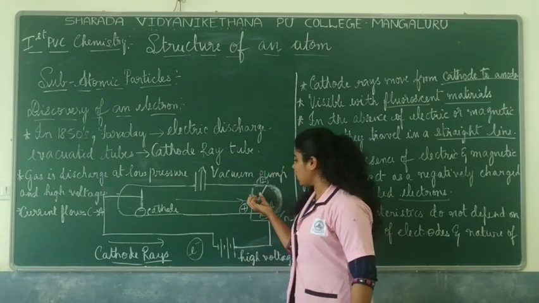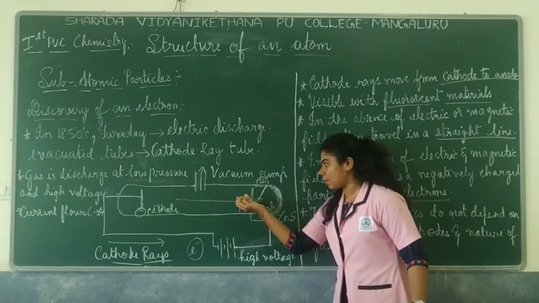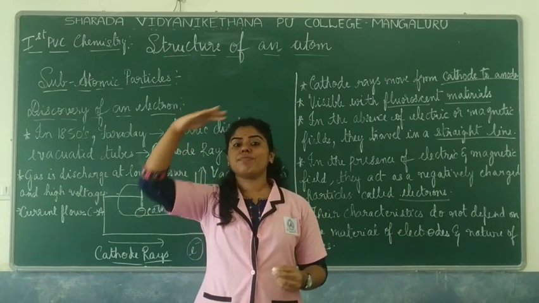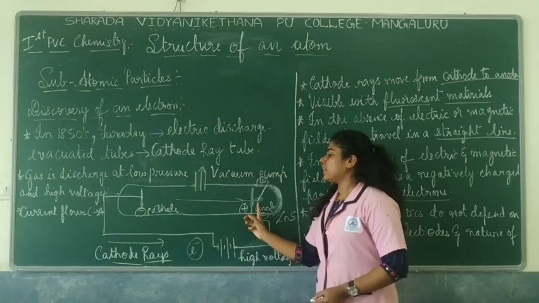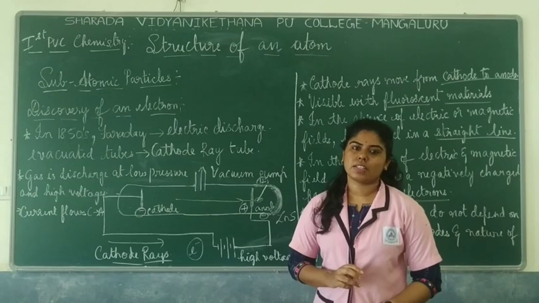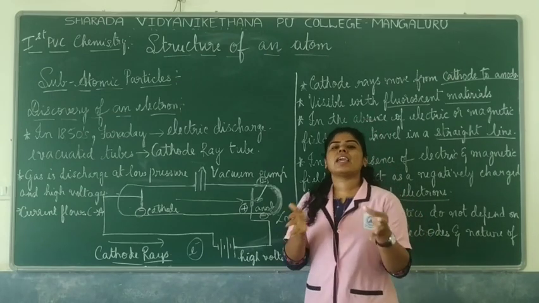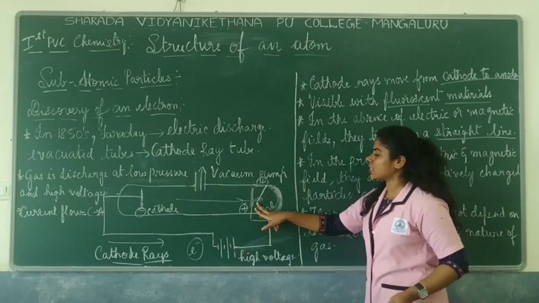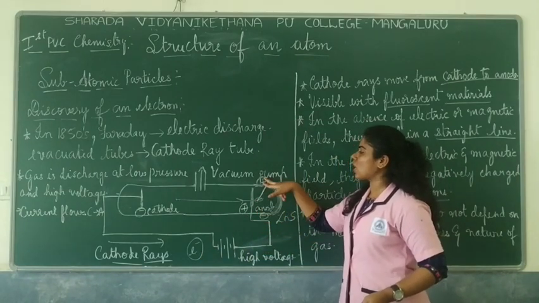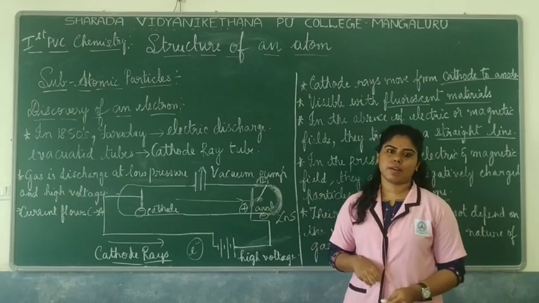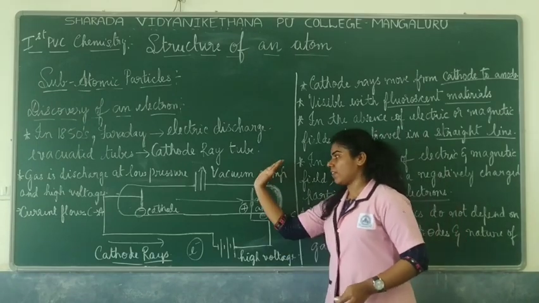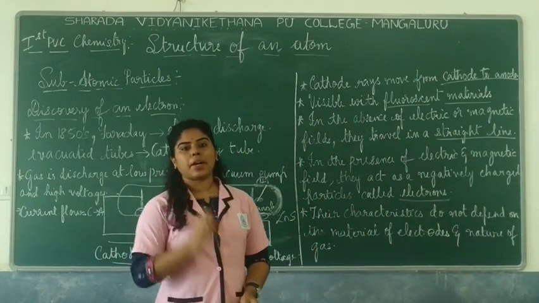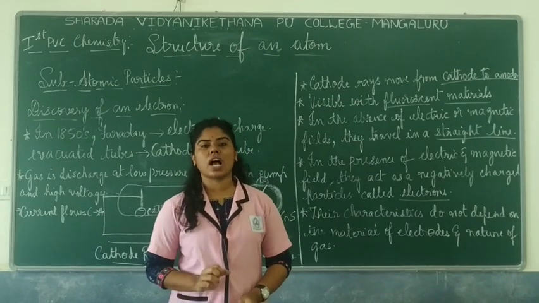So these negatively charged rays started being attracted to the positive metal plate, indicating that these are actually negatively charged particles. Got it? So you know that like charges repel and unlike charges attract. So here unlike charges attract, which means that these are negatively charged and are attracted to the positive plate. So they started deviating. In a better way, they could make out that these subatomic particles are negatively charged,